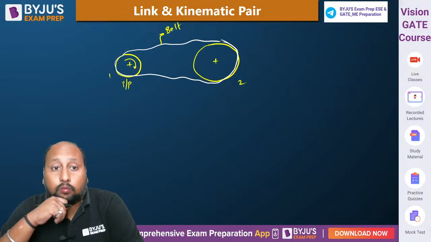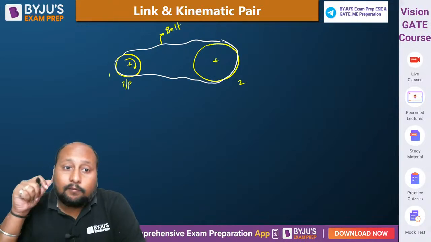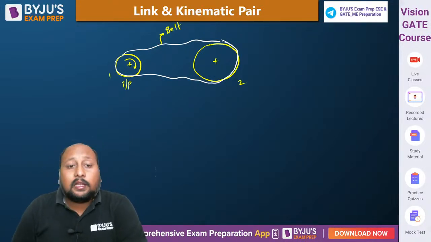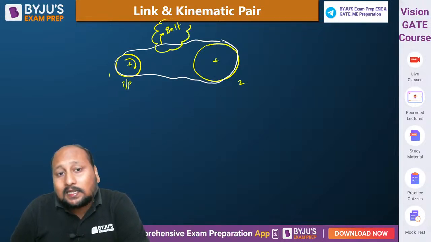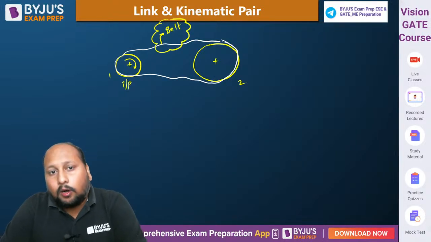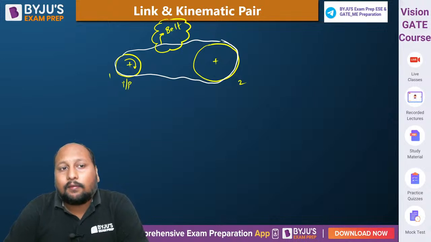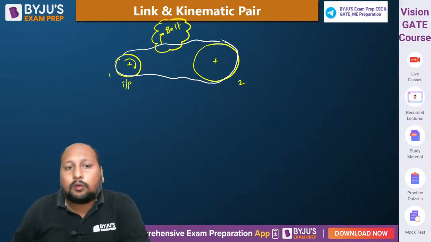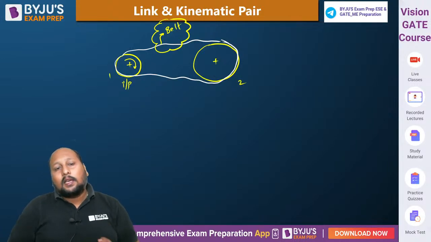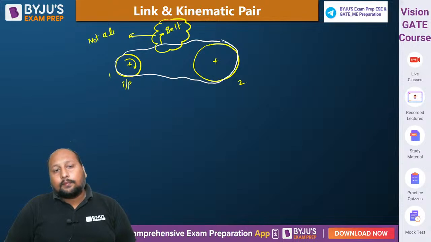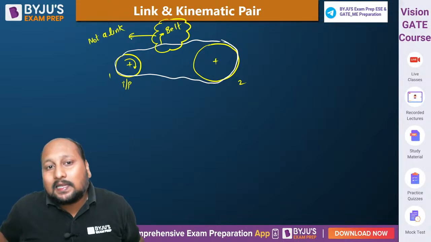The answer is a big no. Why? Because even though we have a wheel and a belt, the belt is not a resistant body now. The belt does not have resistance, and the friction is almost negligible, right? So there is no relative motion between each other. That is the reason we would say in this particular example, the belt is not a link. The belt won't be considered as a link.